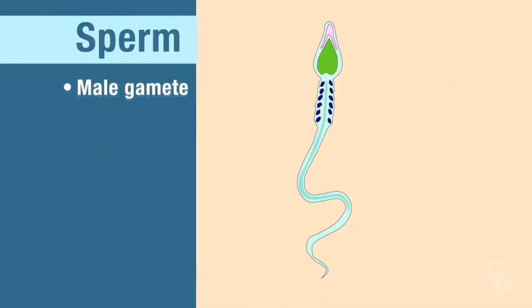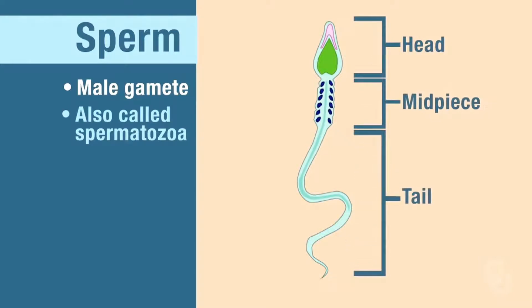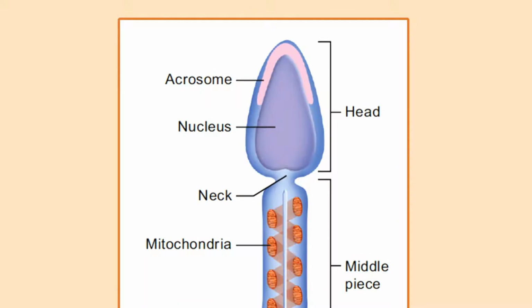We should understand how the sperm structure looks once it is released: the sperm head, then neck, and then tail. At the tip of the head is a very important structure called the acrosome.